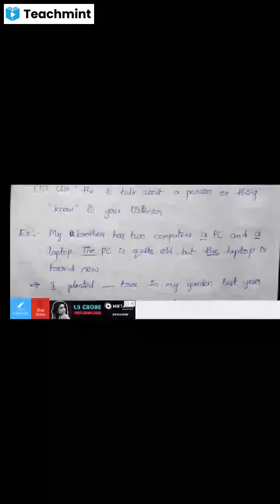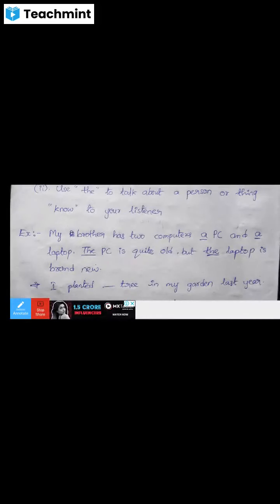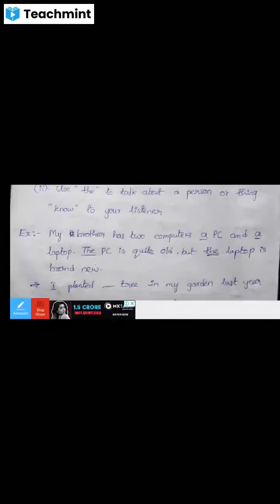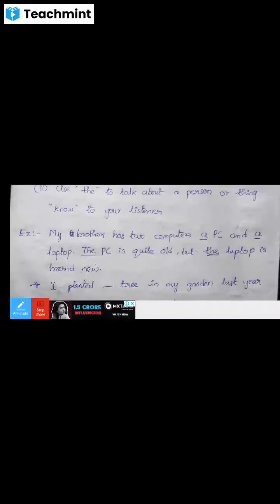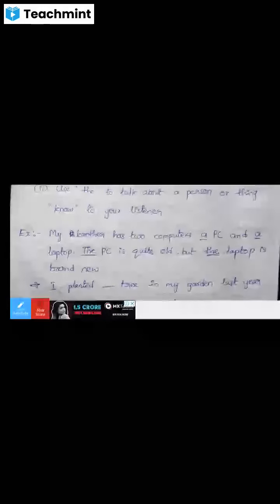When I say the PC, you know which one I am talking about. My brother's PC. You know already that thing. So if you know, then we can use the definite article, that means the.